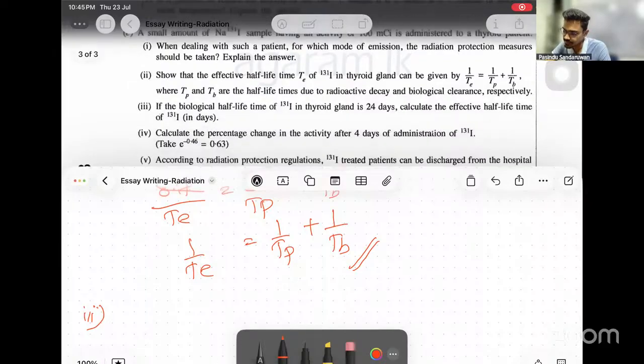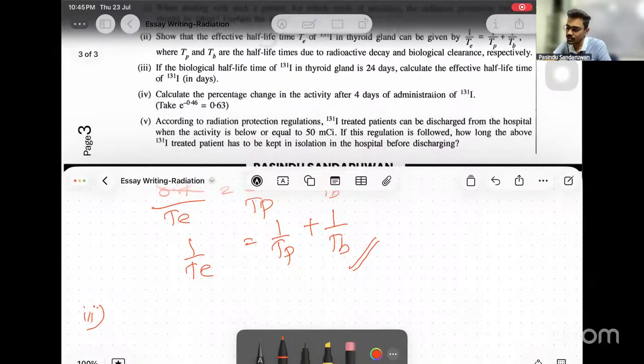Third, if the biological half-life time, that is TB, that is in the passage. If the biological half-life time of iodine is 24 days, calculate the effective half-life time of iodine in days.